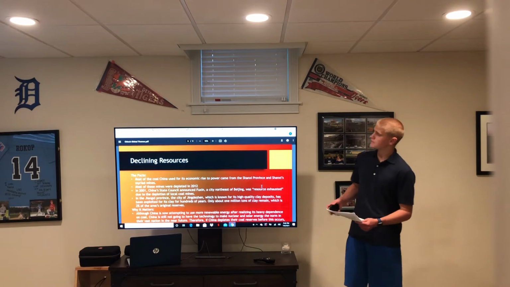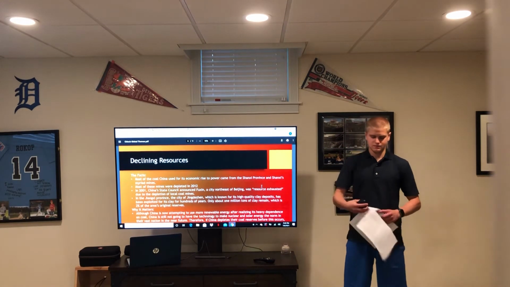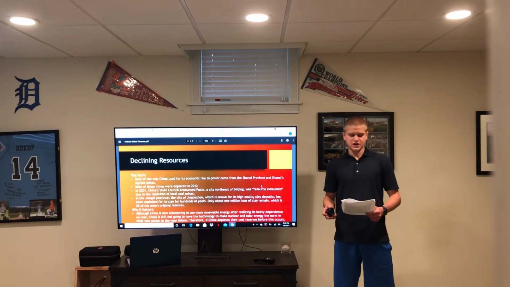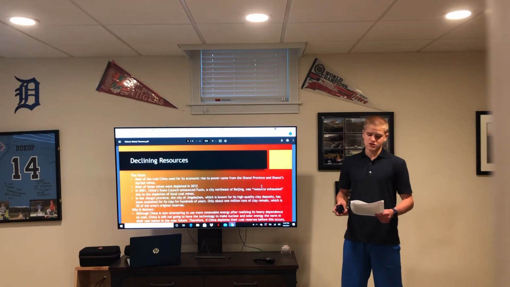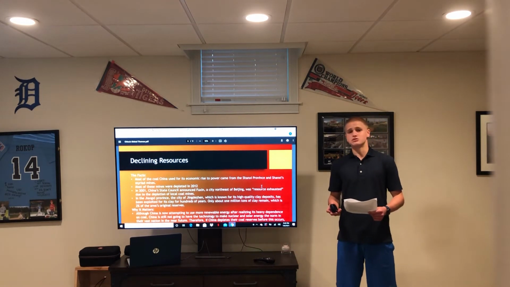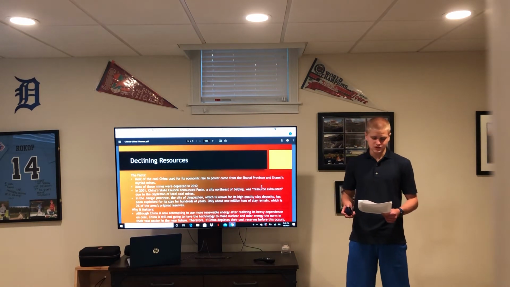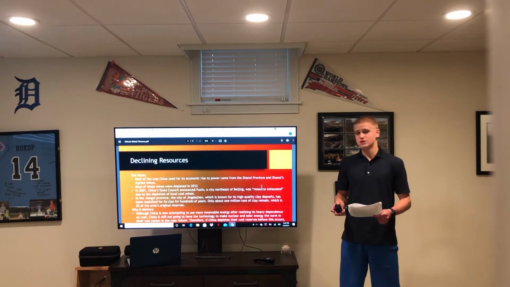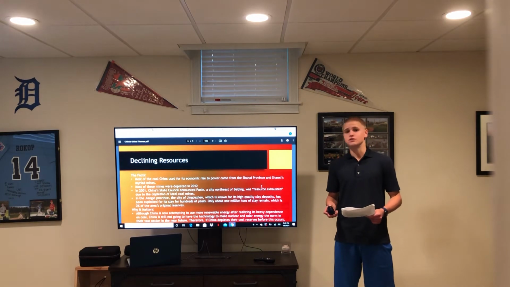The third global theme is declining resources. Most of China's coal, used for its economic rise to power, is from the Jiangxi province and Jiangxi's Madrid mines. Most of the Madrid mines were depleted in 2012. In 2001, China's State Council announced Fuxin, a city northeast of Beijing, was resource exhausted due to depletion of local coal mines.